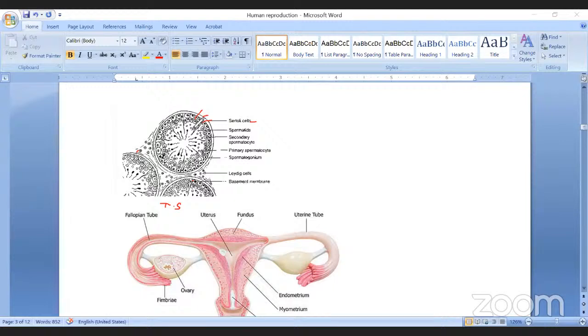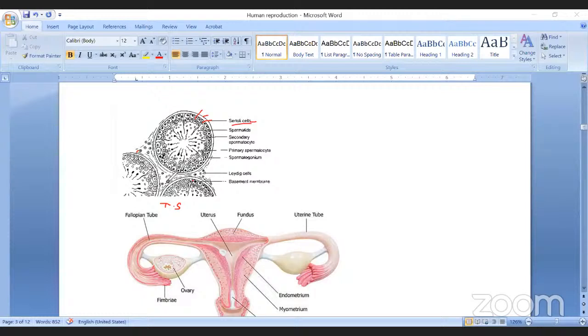of spermatogenesis. Once the male child reaches maturity, hormones are secreted from the pituitary, that is FSH and LH, that stimulate the follicles for the production of sperm. Then in that male, spermatogenesis begins. So the main function of the germinal cell is production of haploid sperms. And the Sertoli cell function is providing nourishment. That means it provides moisture, temperature, and other minerals and nutrition. That's why the function of the Sertoli cell is providing nourishment.